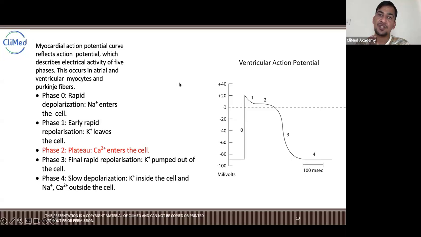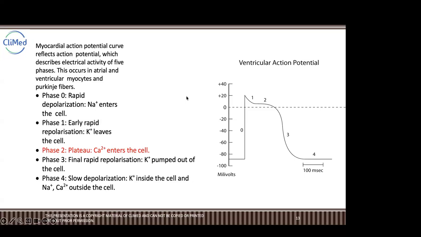Today we'll be understanding the physiology and some of the ECG, because our major part is ECG. But before getting into the ECG, we must understand the anatomy and physiology of the heart, and how the ECG works in the heart. Has anyone of you seen and understood this ventricular action potential before? Do you know how it works?